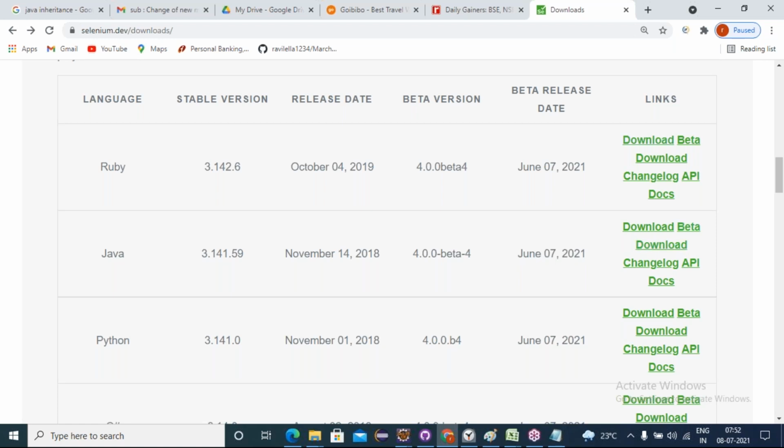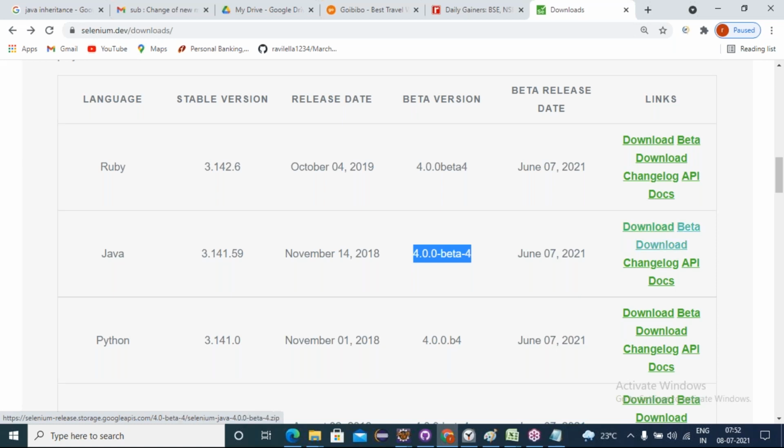Here we can see the links column. Preferring the Java language binding, if you want to download this, just click on download. It will download 3.141.59, the WebDriver 3 series. If I click on beta download, it will download 4.0.0 beta 4.